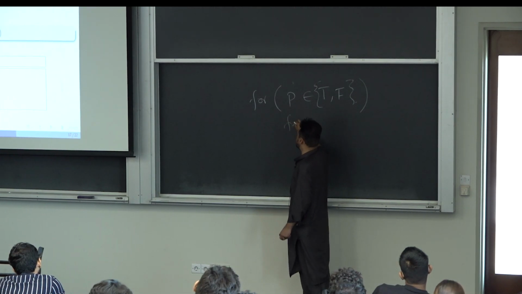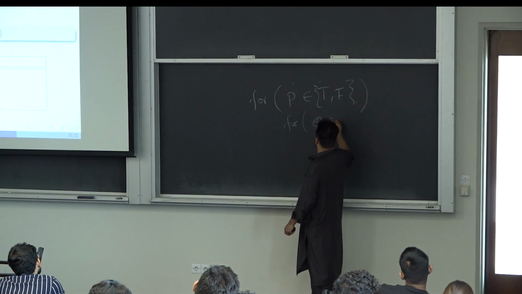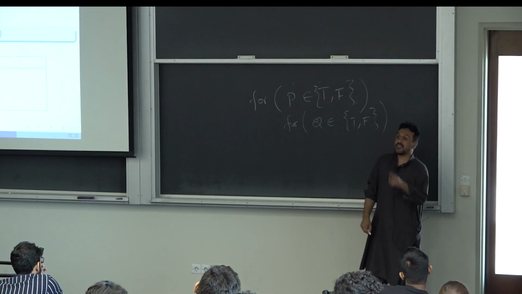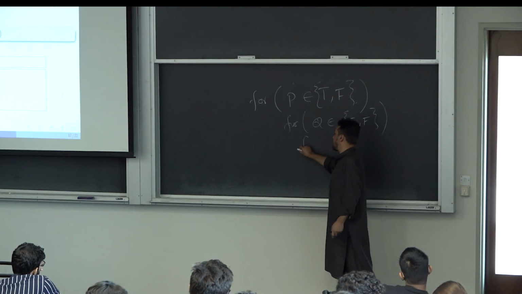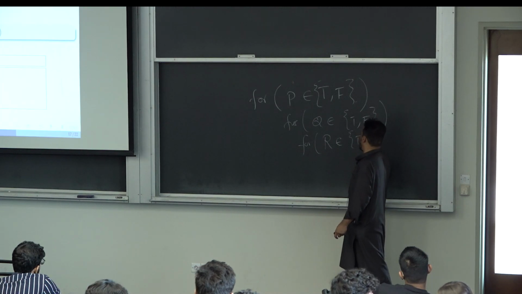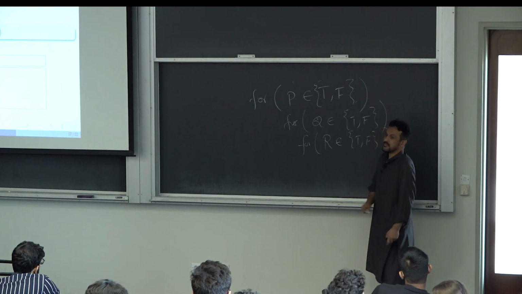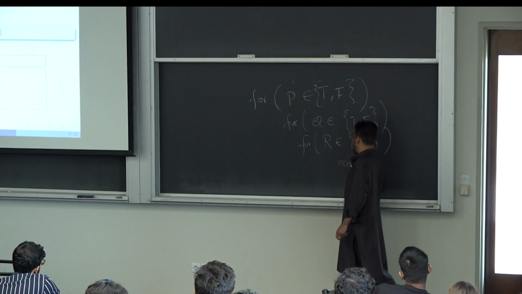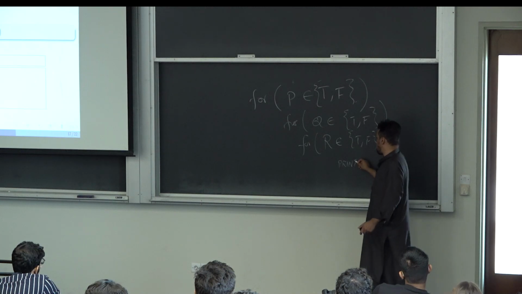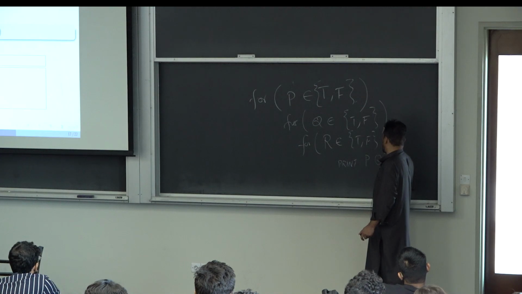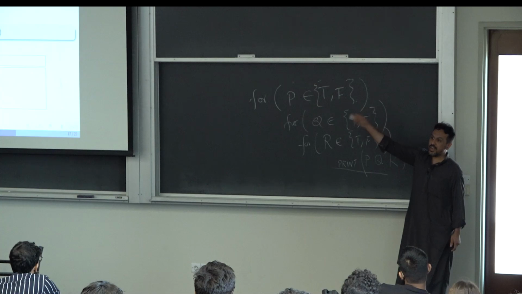And then write for Q in true false, right? Can you read this? Then write another nested loop for R in true false. If you run this thing and you just write print, whatever, cout or System.out, P concatenated with Q concatenated with R, right? You will get exactly the way I told you.